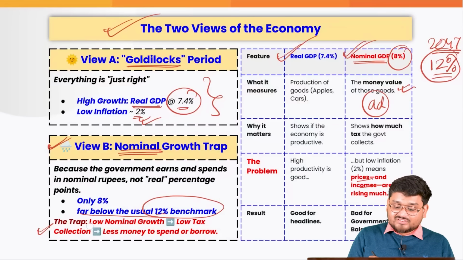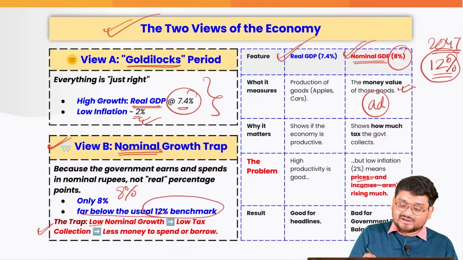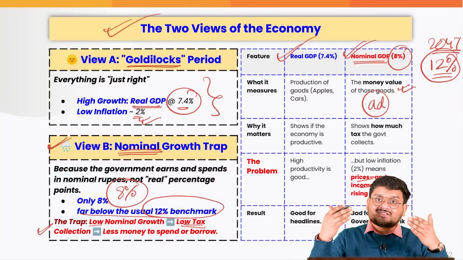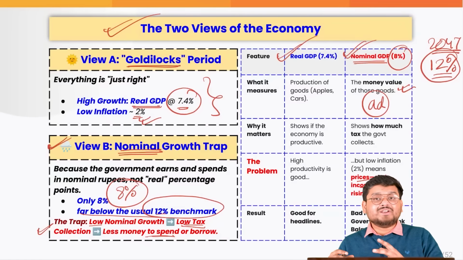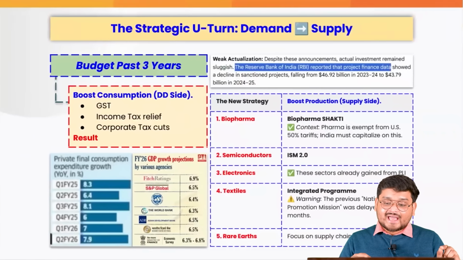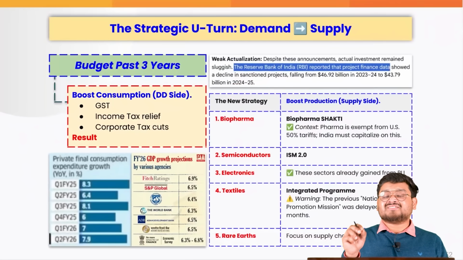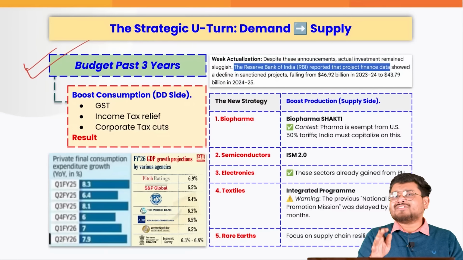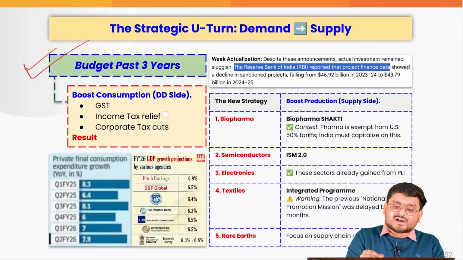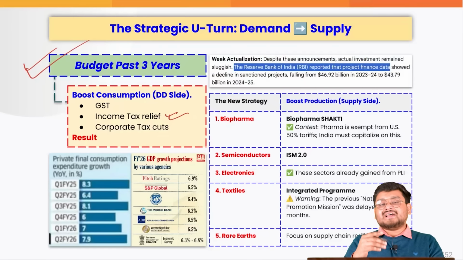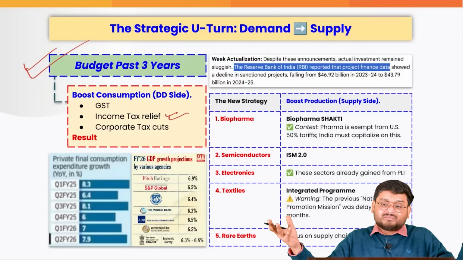So if we are only growing at 8%, we may not have enough tax collection, and if we do not have enough tax collection right now, we will not be able to spend money or borrow money tomorrow. So this is exactly what we are worried about, and this is why the government as of now is taking a U-turn. Why? Because over the last 3 years in their budgets, they have cut income tax. For example, in the last budget, we cut down the income tax for various people. Right now in this budget, many people are complaining that income taxes are not reduced at all. What is the budget all for?